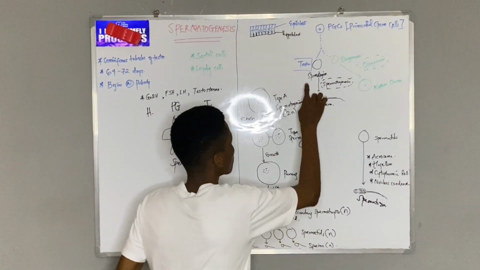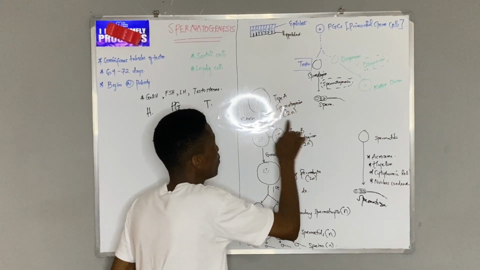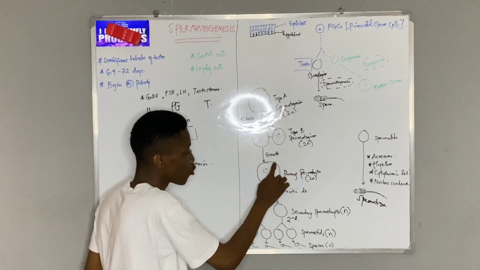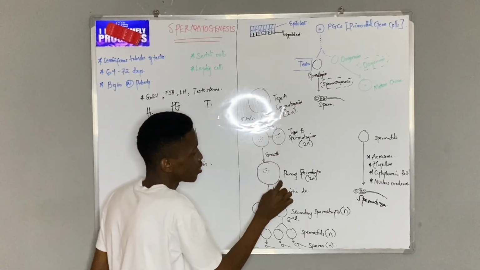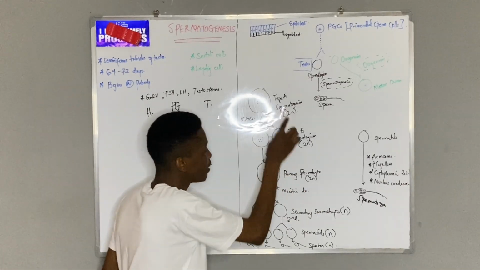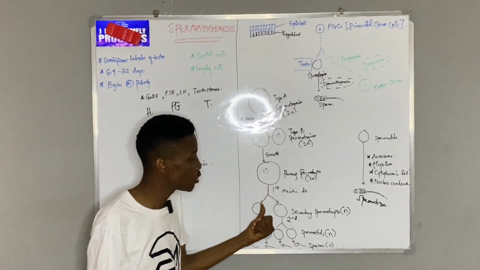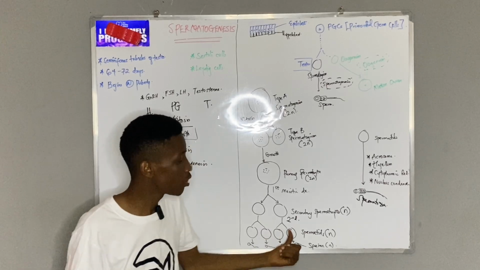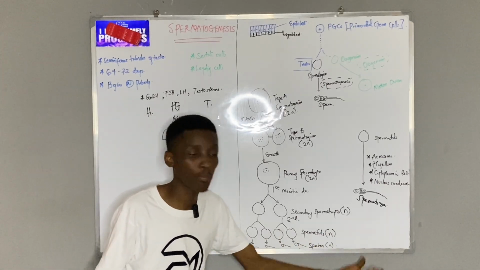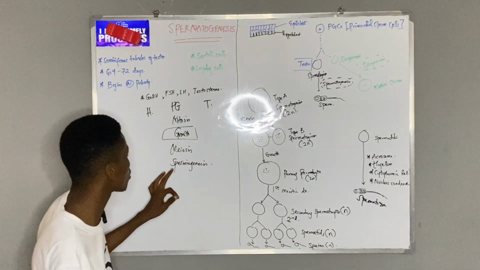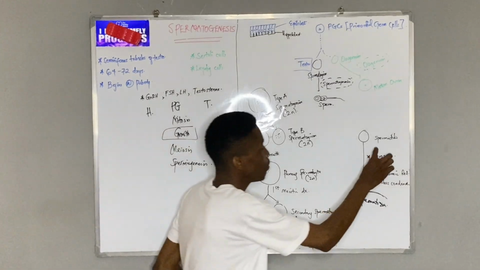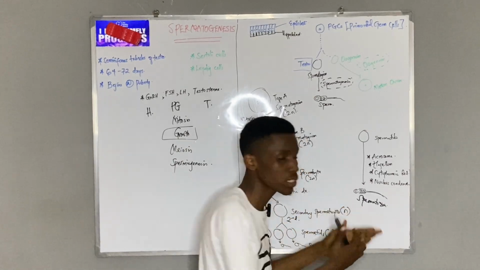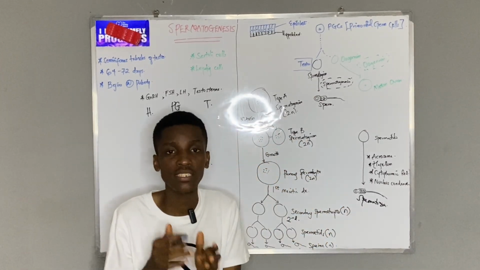spermatogenesis. First, from type A, mitosis will change it to type B. More mitosis and growth will then change one of these to primary spermatocytes, still diploid. After the first meiotic division to form secondary spermatocytes, we move to haploid. After the second meiotic division, it is a spermatid, but still haploid. Then we have a process called spermiogenesis, where the spermatid, which was initially like every other animal cell, changes to a conformation that has a head, middle piece, and tail.